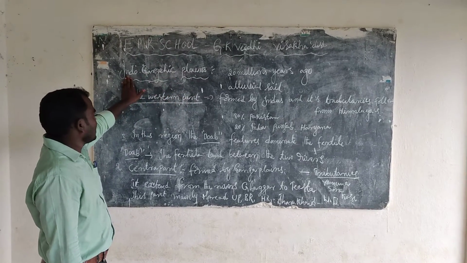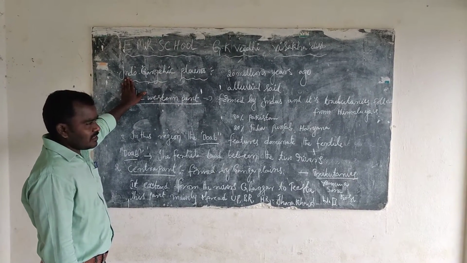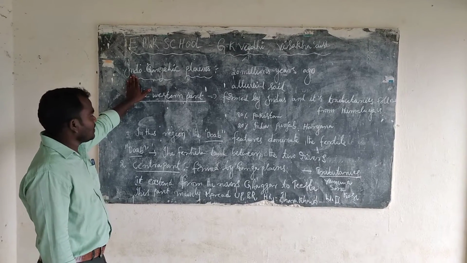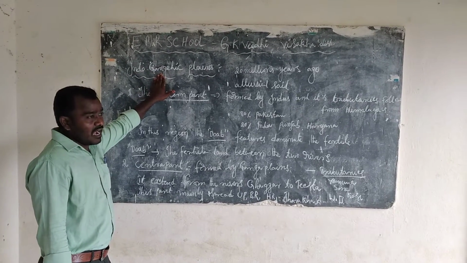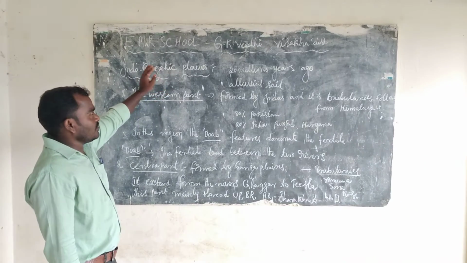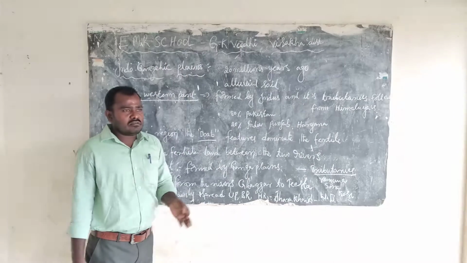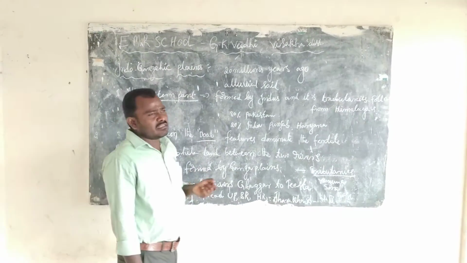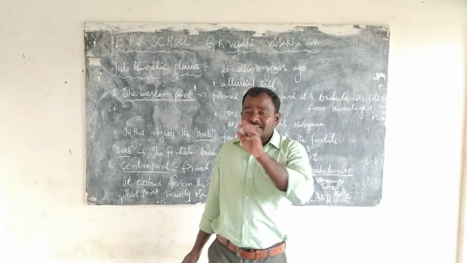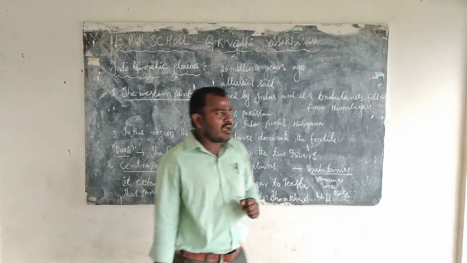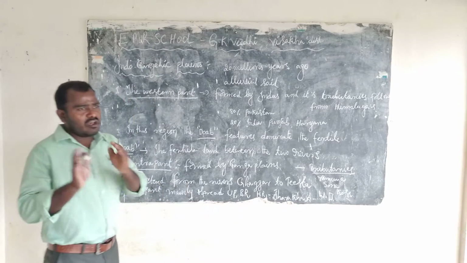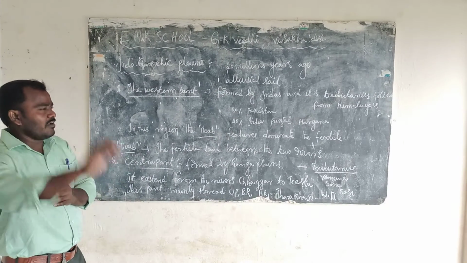Indo-Gangetic Plains. Indo means Indus, the Indus Valley. Gangetic means Ganga and Brahmaputra. How many types of rivers are there? There are two types of rivers: perennial rivers and rainy rivers.